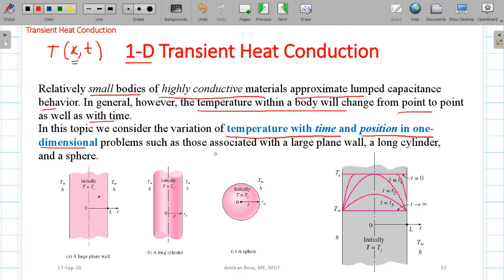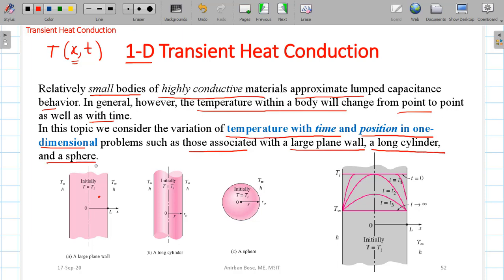So in this topic we'll consider the temperature variation with time and position, but in a one-dimensional problem, related to a large plane wall. Why a large plane wall? Because a large plane wall lets us assume it is one-dimensional, since in the other dimensions the sizes are very large, so the gradients can be neglected. Then a long cylinder and a sphere.